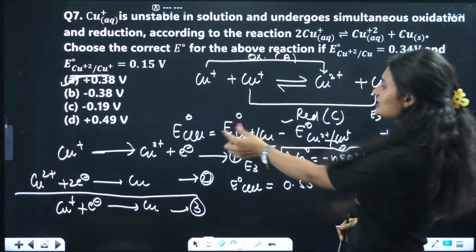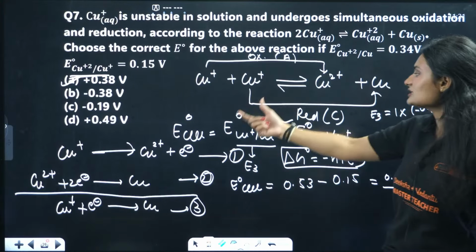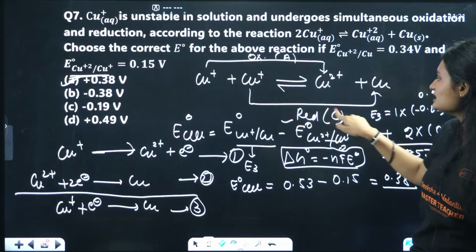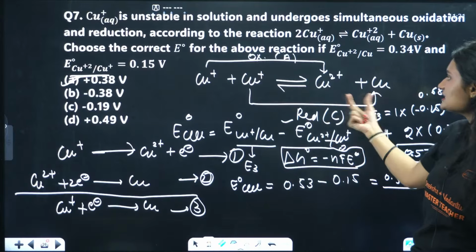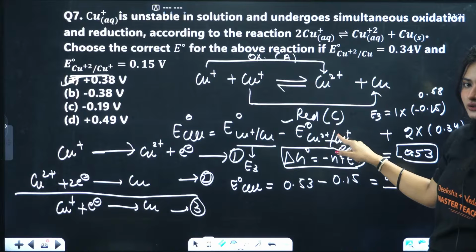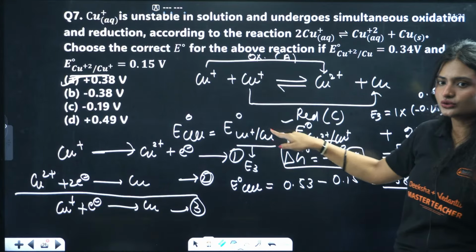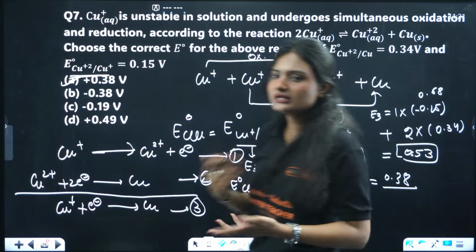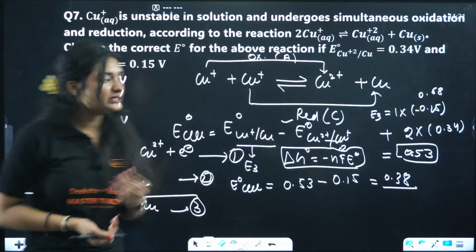I need to find the overall cell potential, that will be E naught cathode minus E naught anode. Oxidation means anode, reduction means cathode. So E naught cathode minus E naught anode. I am given the value of only one of them, not the other. For this I need the calculation. So what did I do? I can't calculate it simply, right? What did I do then?